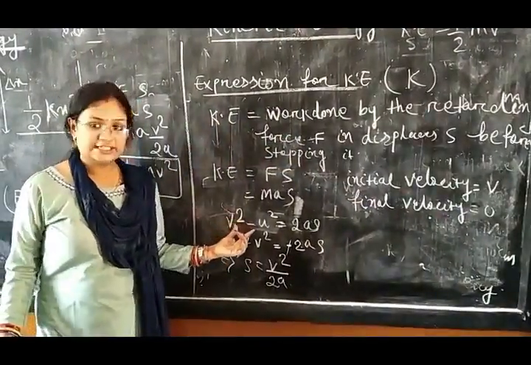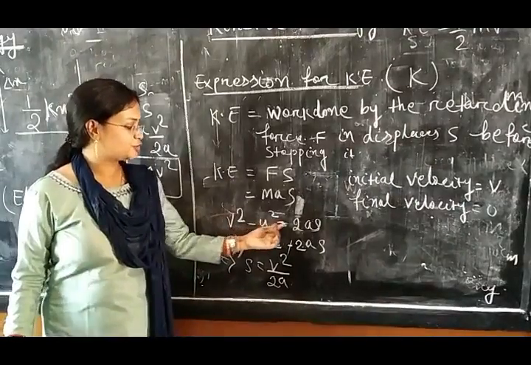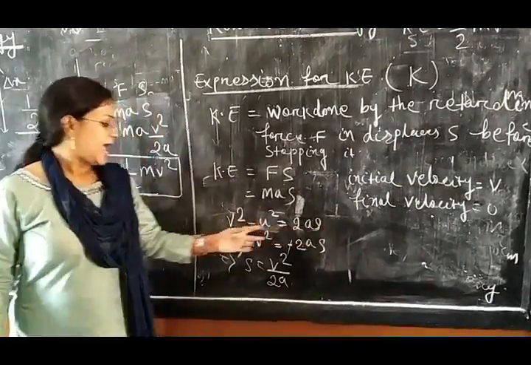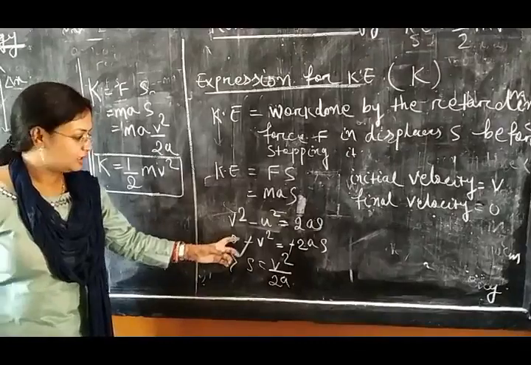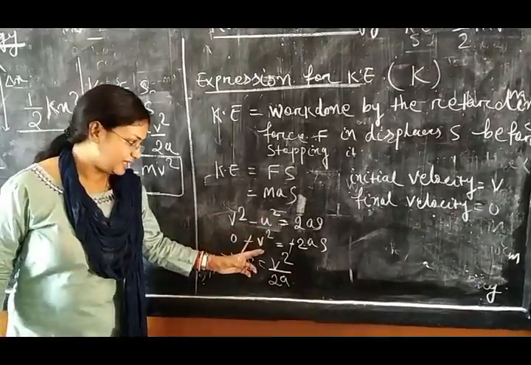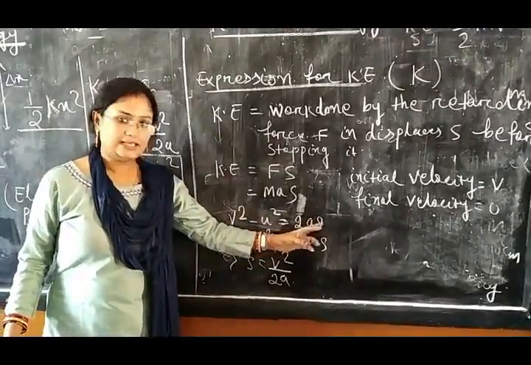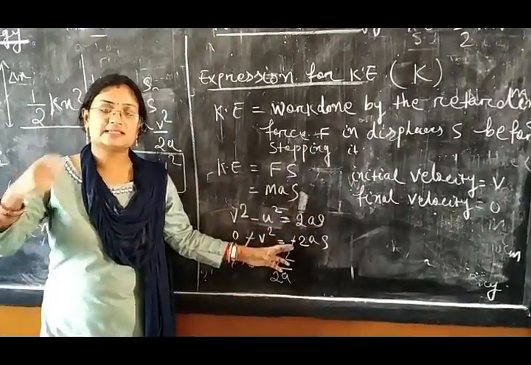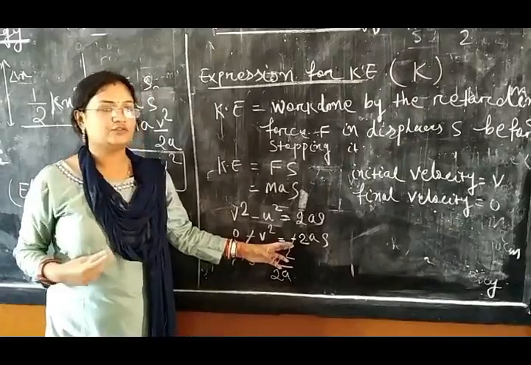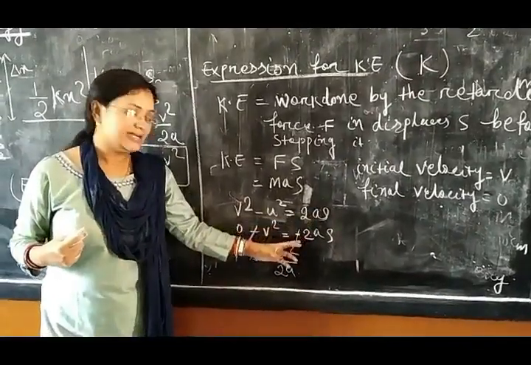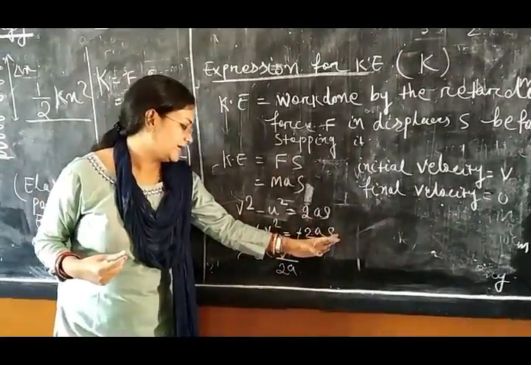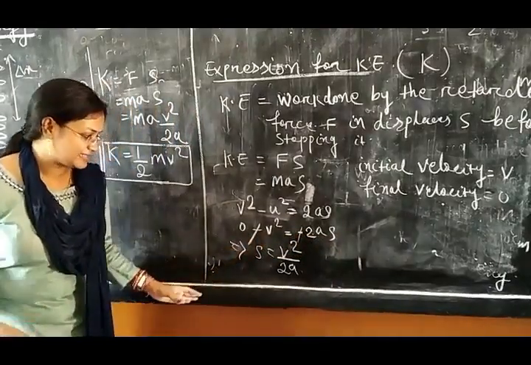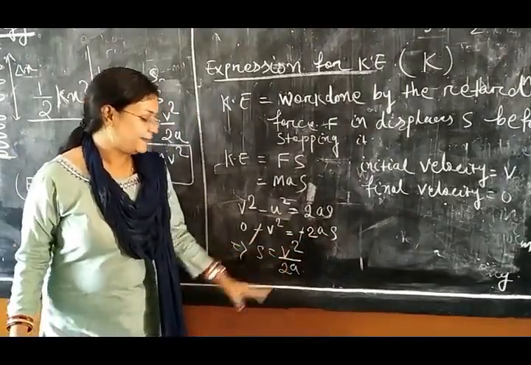According to the third equation of motion, V square minus U square equals 2as. Final velocity is 0 and initial velocity is V, so 0 minus V square equals 2as, and here a is negative because this is retardation, a retarding force is acting. So minus V square equals minus 2as, the negatives cancel, and S equals V square by 2a.